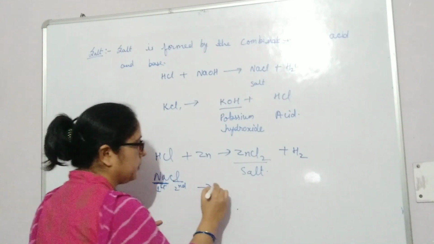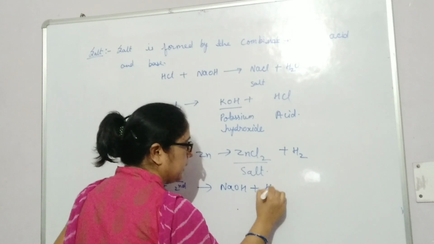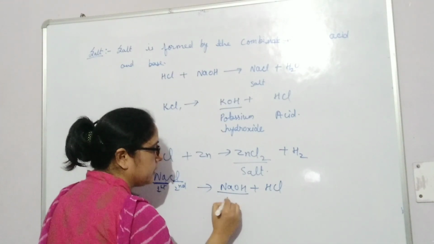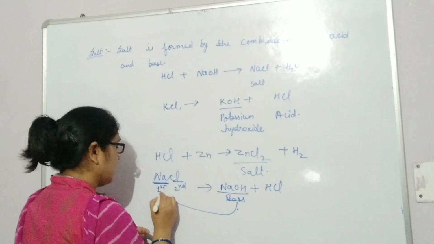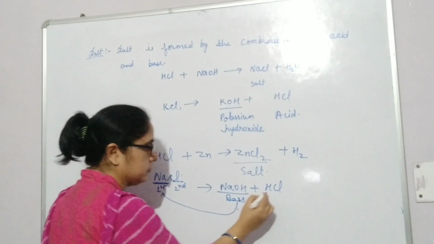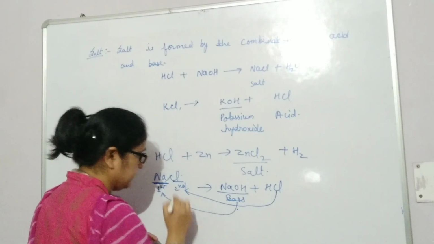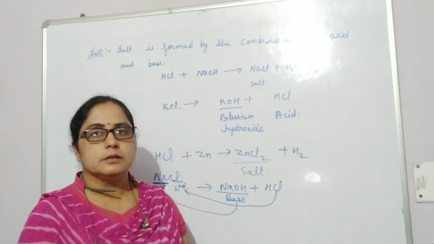Like this is formed by the combination of NaOH and HCl. The first part comes from the base NaOH and this chloride, the second part, comes from the acid. In this way we can name the salt.